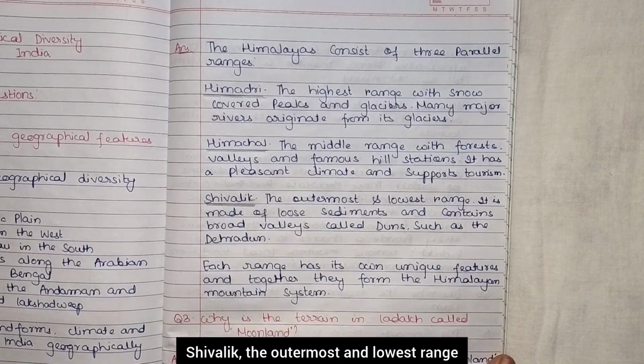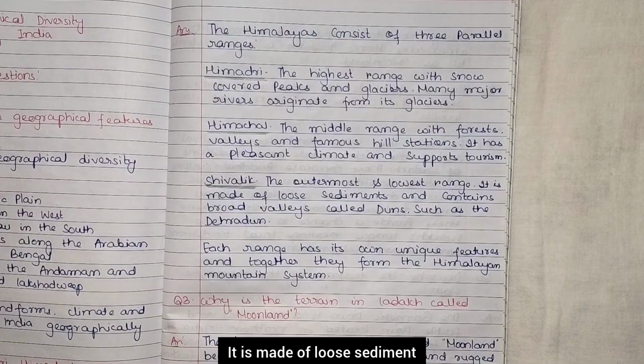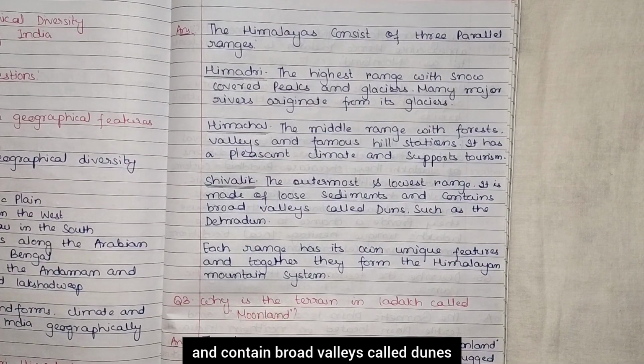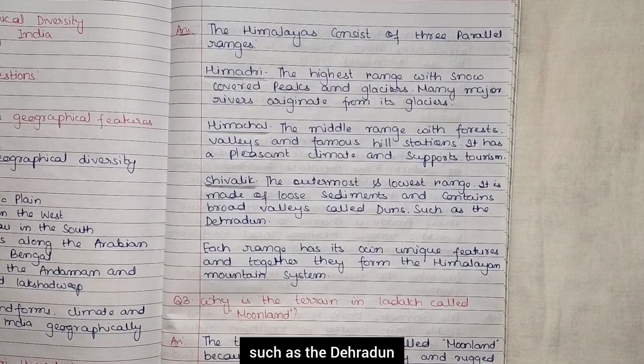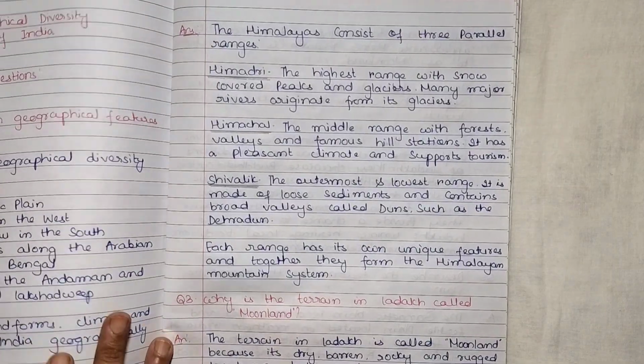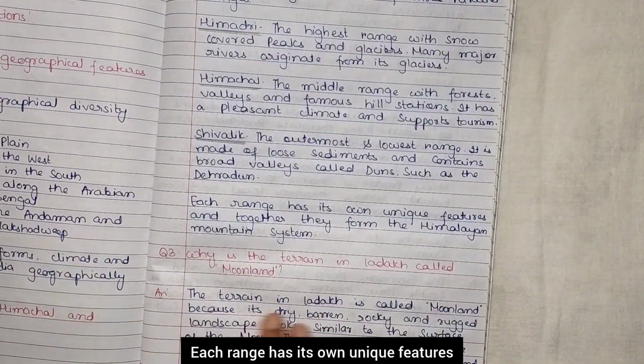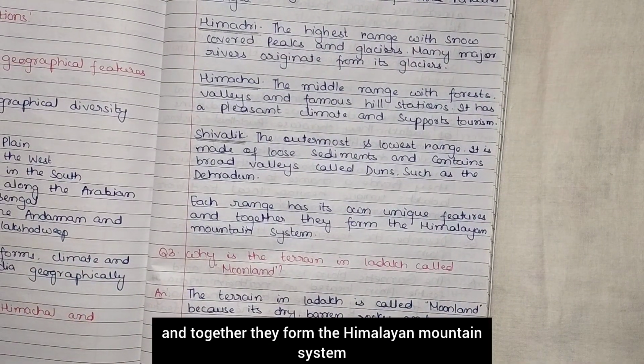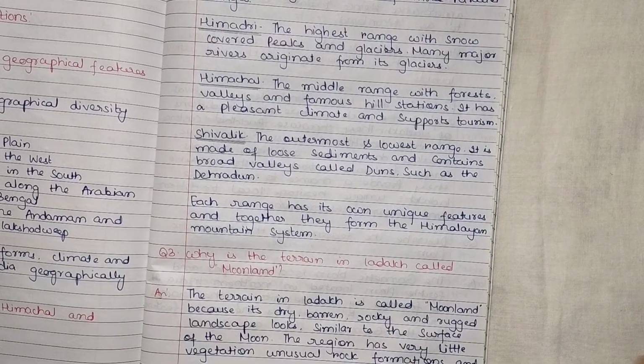Shivalik, the outermost and lowest range. It is made of loose sediment and contains broad valleys called duns, such as the Dehradun. Each range has its own unique features and together they form the Himalayan mountain system.